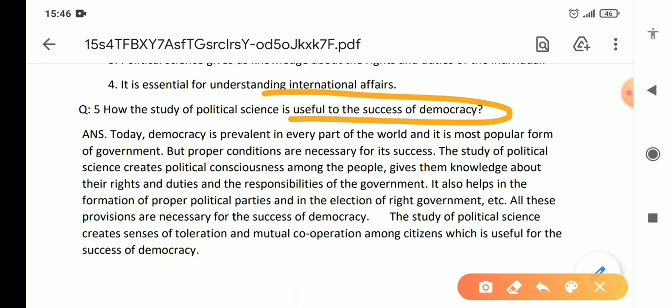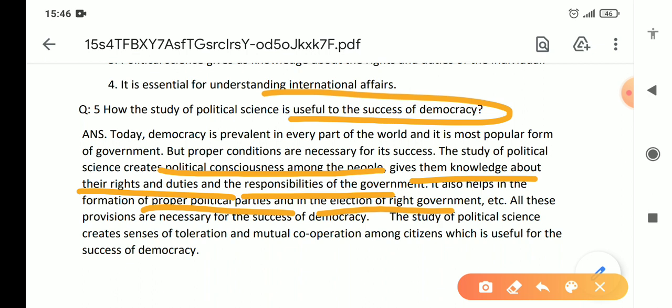The study of political science creates political consciousness among the people, then gives knowledge about the rights and duties and the responsibilities of the government. Second, it also helps in the formation of political parties. It helps to understand election procedure and the rights of the government. So all these provisions are necessary for the success of democracy.